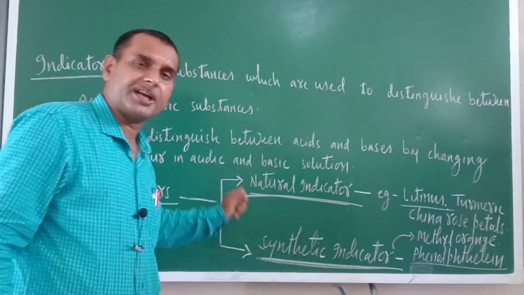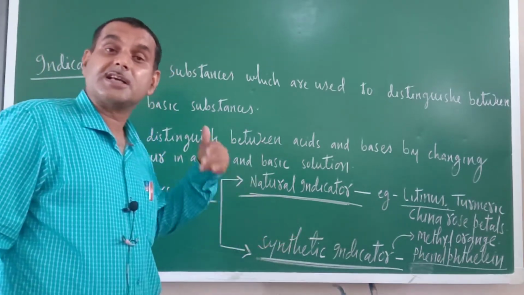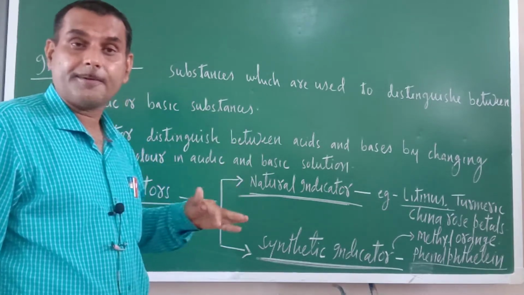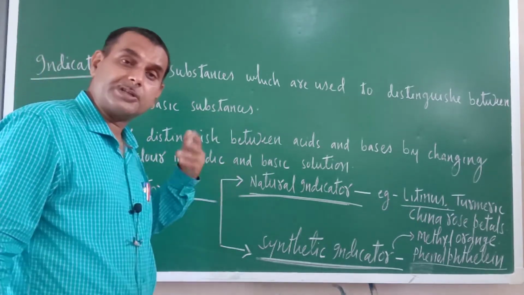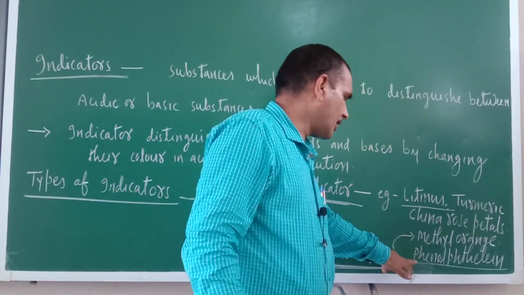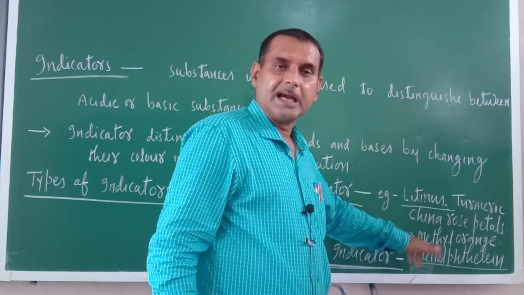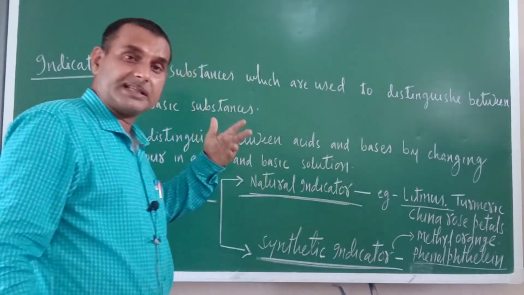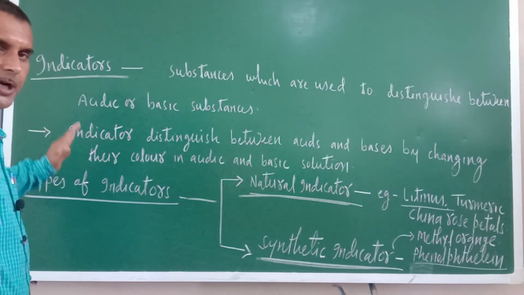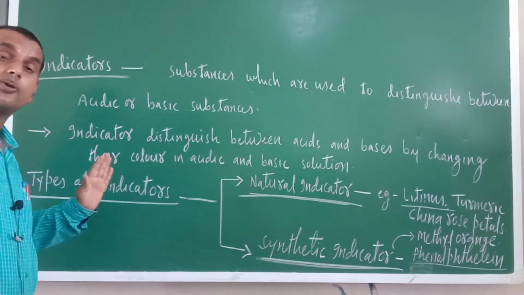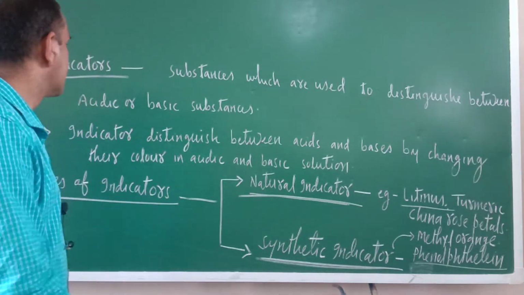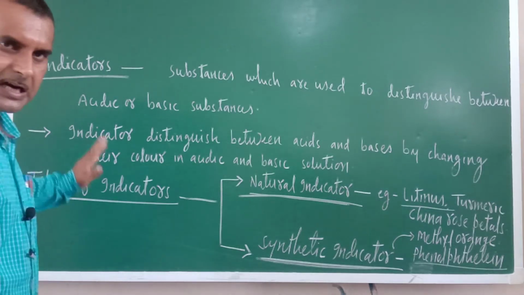Next one is the synthetic indicator. Synthetic indicators are man-made indicators. They are basically organic substances. Okay. And their solution is used to distinguish between acids and bases. Two examples I wrote here: methyl orange and phenolphthalein. Okay. And they also produce different colors in acidic and basic medium. Okay. So now here, I taught you indicators, their types, and how they distinguish between acids and bases. Okay. So in this way indicators are also over.